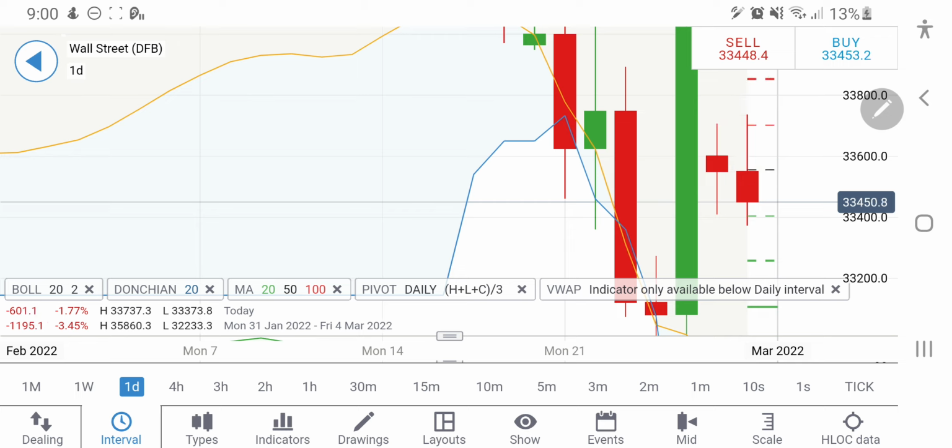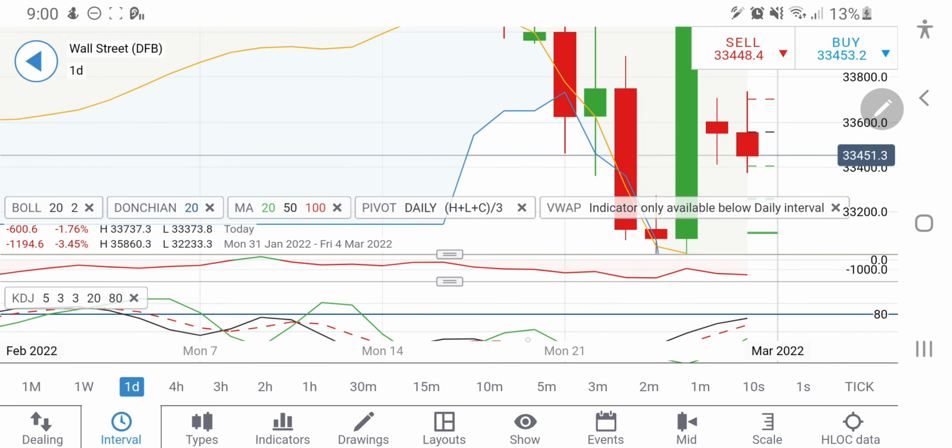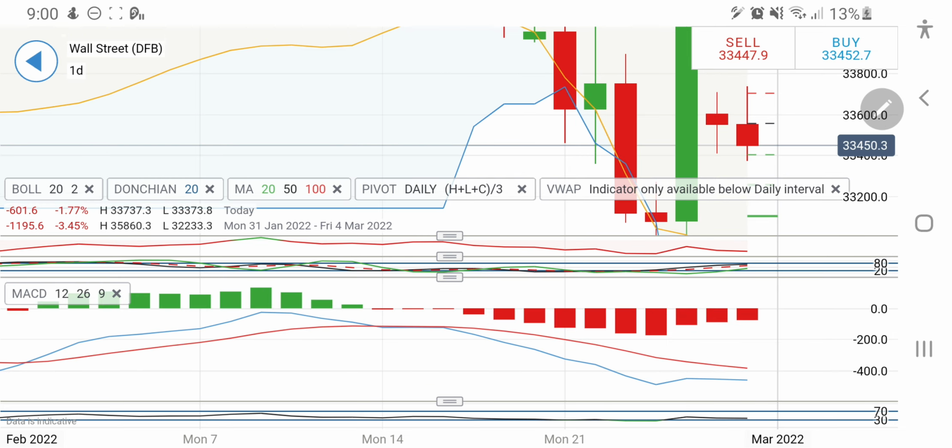Till the time it trades below 33,550 levels, my target is 33,250 for the day and 33,100. Then below 33,100, it can drop heavily towards 32,900 levels. So take your positions accordingly. The stochastic is looking upwards and MACD are still on sell. And to summarize it, once again I am reiterating, any long entry is beyond 33,550. Till the time it is below 33,550 levels, you can expect it to drop towards 33,250, 33,100 and below 33,000 levels also. And please keep your stop losses.